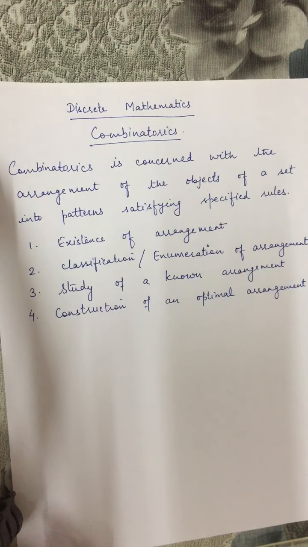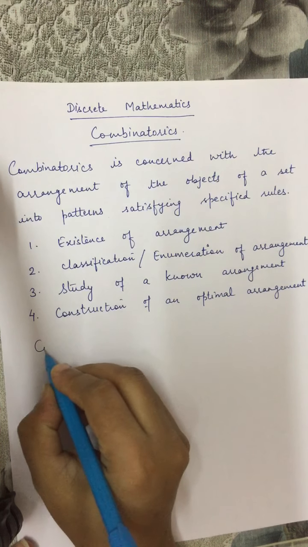So basically, now we can say combinatorics is concerned with number one, existence, number two, enumeration, third, analysis, and fourth, optimization of discrete structures.